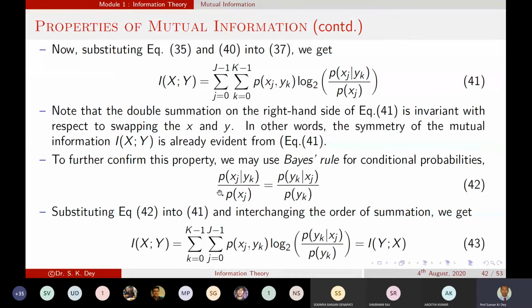It says that the transition probability P of xj given yk divided by P of xj is equal to P of yk given xj divided by P of yk. So equation number 42 is the Bayes rule. Now substituting this relation into 41, we can write this thing.